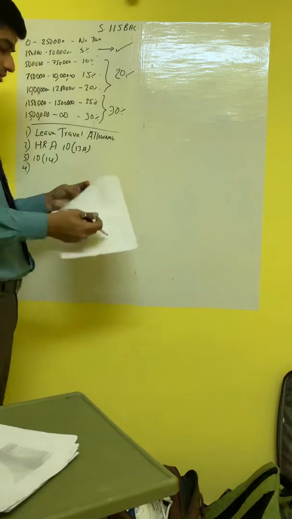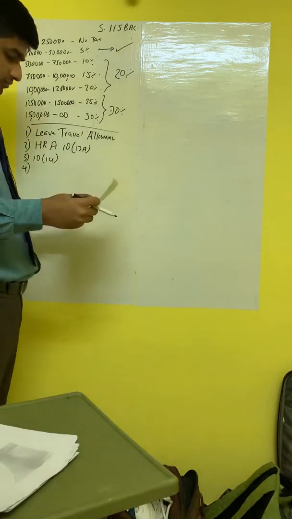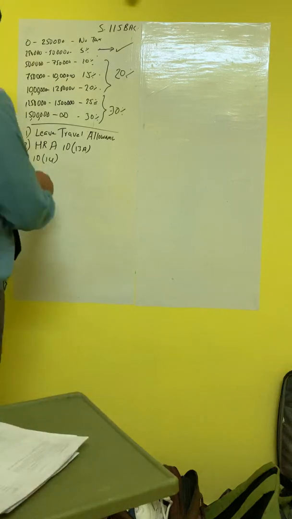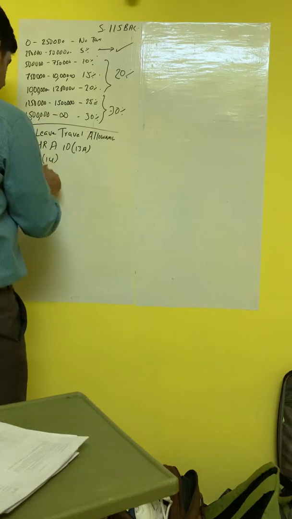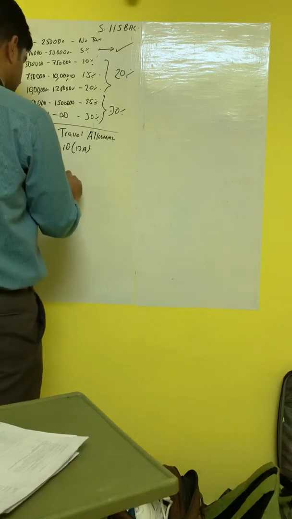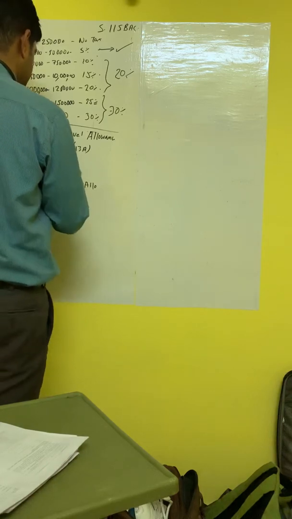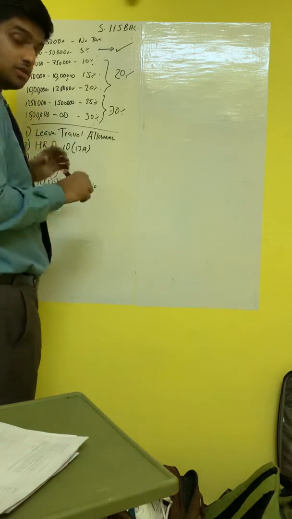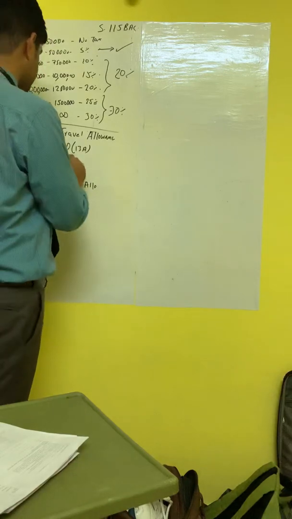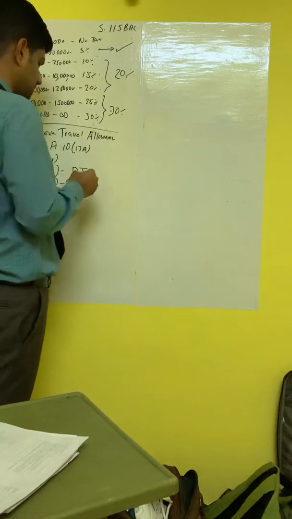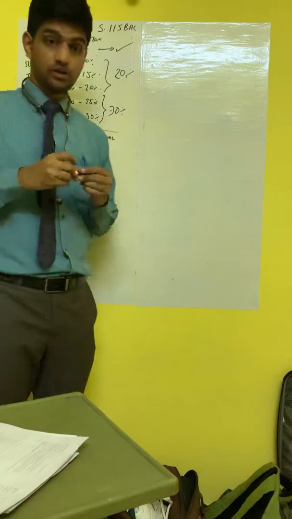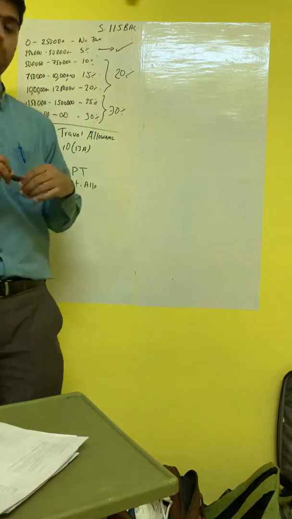Then the last one is section 16. Section 16 consists of two things: 16(ii) is entertainment allowance, and 16(iii) is professional tax. Professional tax means a state has the authority to collect tax up to 2,500 per year.